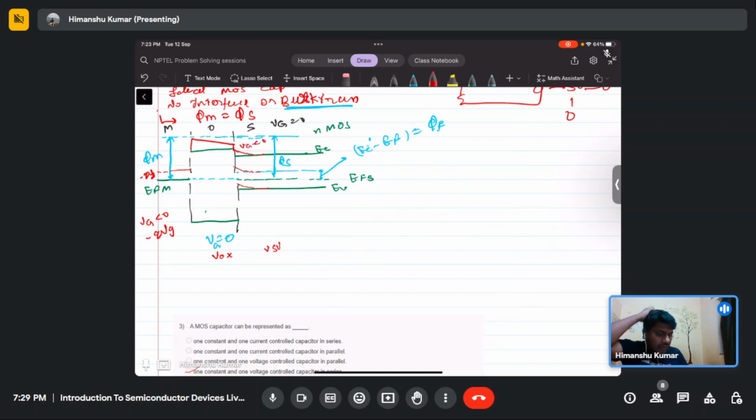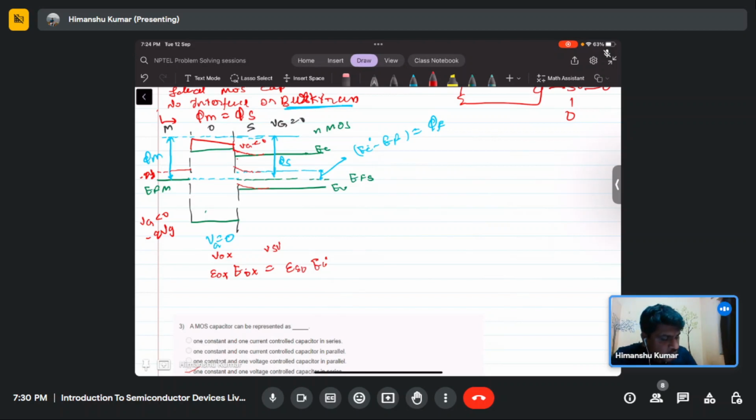The boundary condition will be satisfied from the field at the interface: epsilon ox, the dielectric constant, multiplied by E ox equals epsilon Si times E Si. This boundary condition we need to maintain. As we apply this negative bias, there will be accumulation.